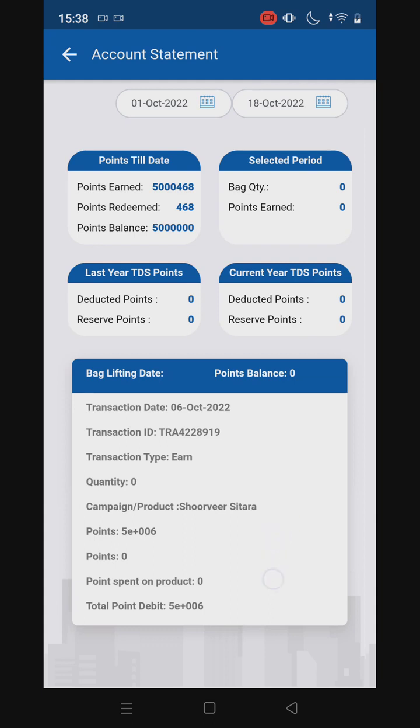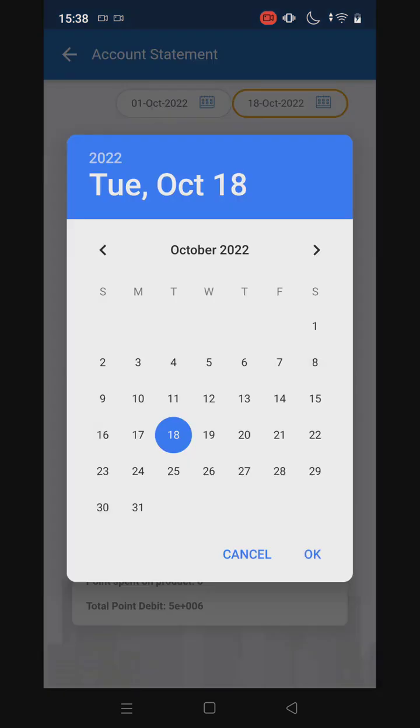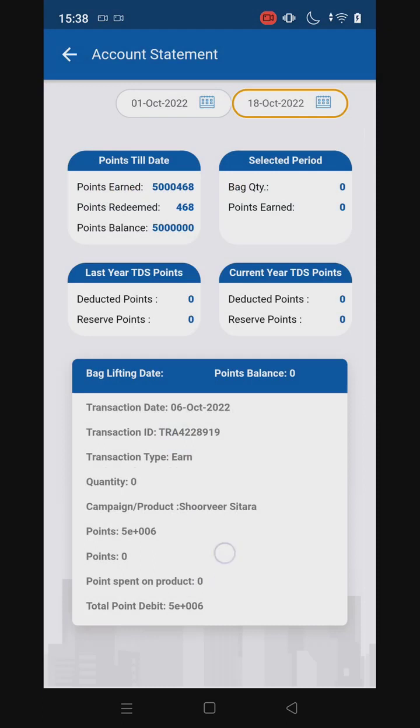Here I can see the account statement for the month of October from 1st to 18th of October. I can simply select the desired date range which I want. I can see the points that I have earned till date, and the last year TDS points, current year TDS points, and backlifting details over here in this page.